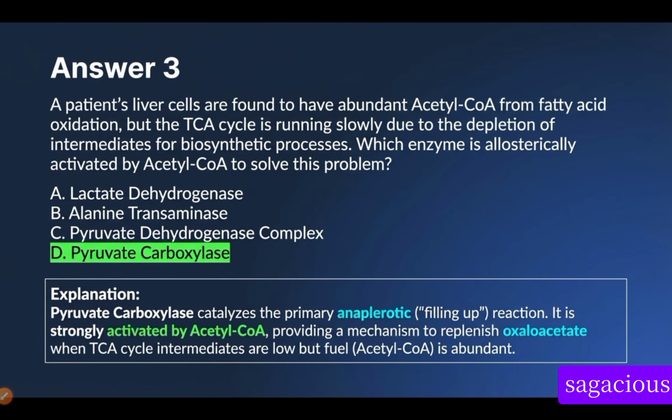So next time we will start moving to the what? To the tricarboxylic acid cycle.